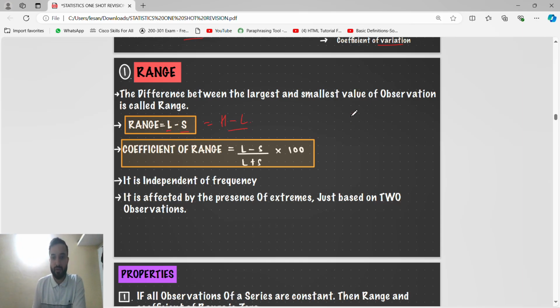So coefficient of range means highest observation minus lowest observation by highest observation plus lowest observation into 100, right? L and S. L is the largest or highest, S is the smallest. It is independent of frequency. It is affected by the presence of extreme values.